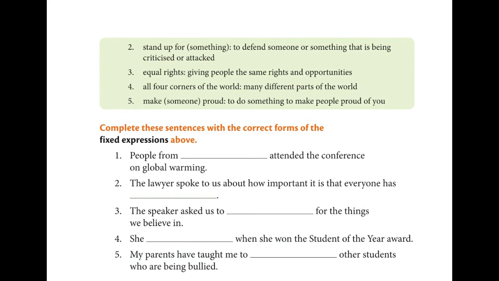Then third one, equal rights. Giving people the same rights and opportunity. When we provide the same rights and opportunity for every person, it's called equal rights. Next, all 4 corners of the world: many different parts of the world.